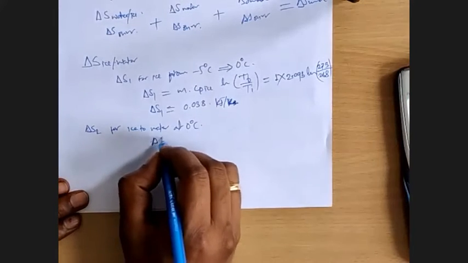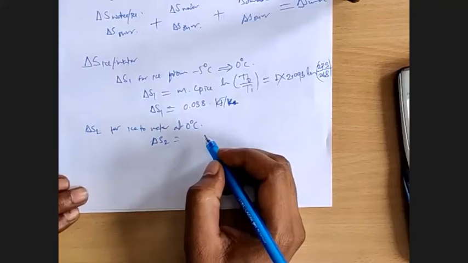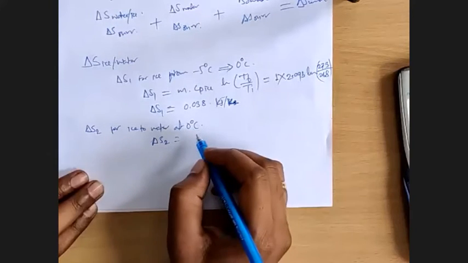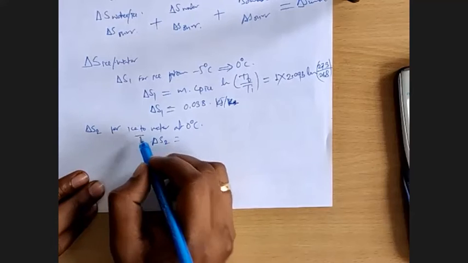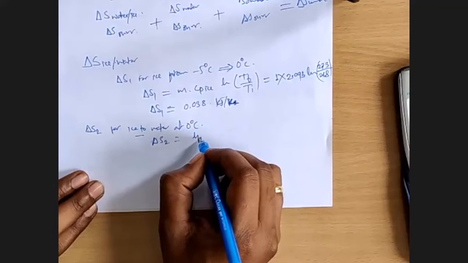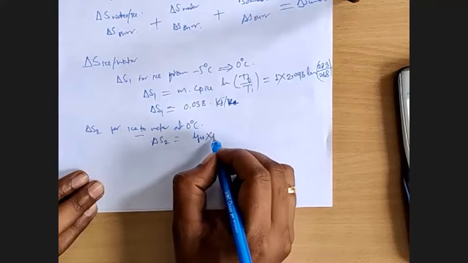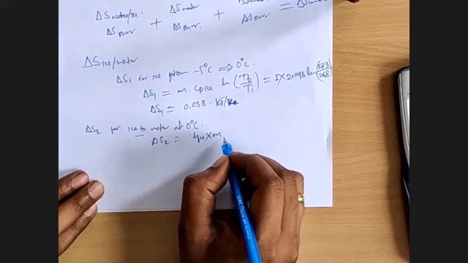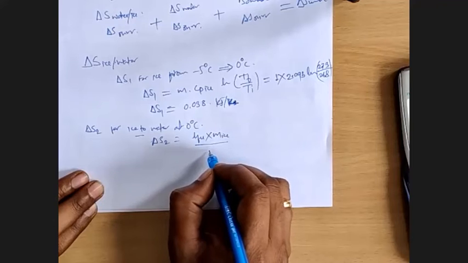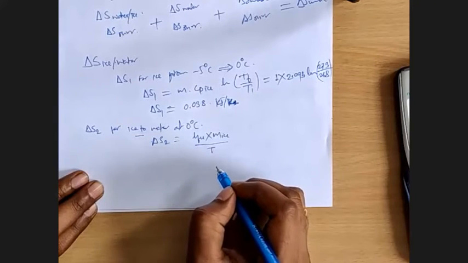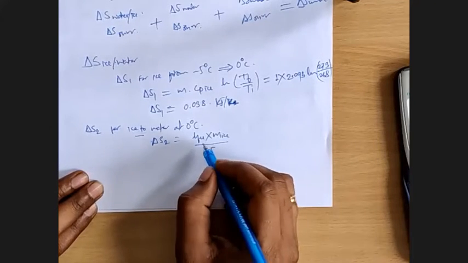So delta S2 is equal to the amount of heat involved in phase change, latent heat of fusion multiplied by mass of ice, divided by the temperature of that phase change.